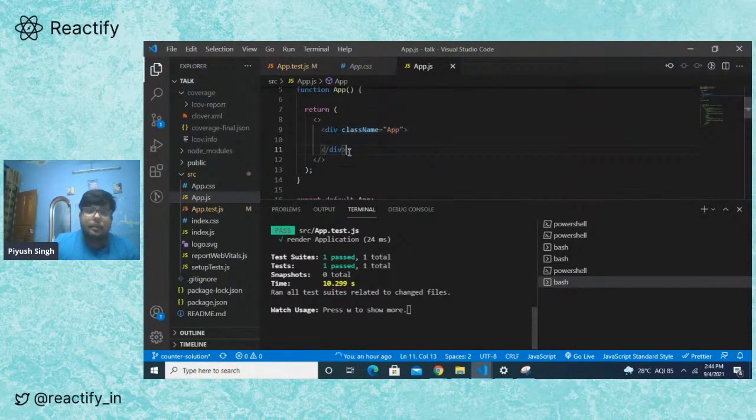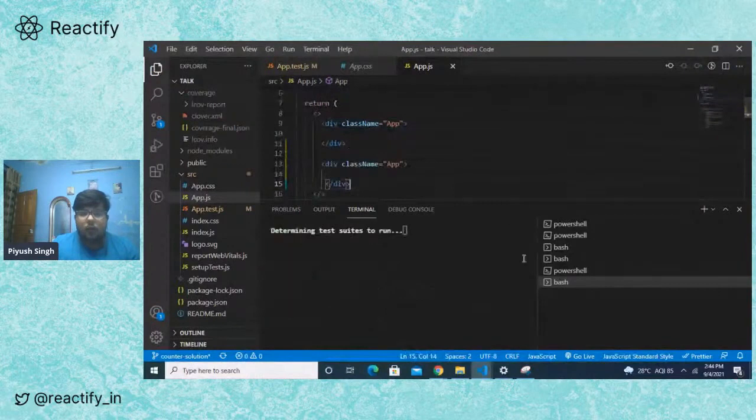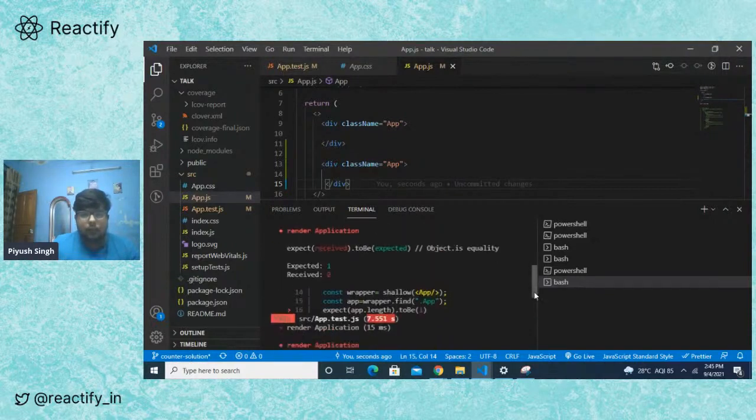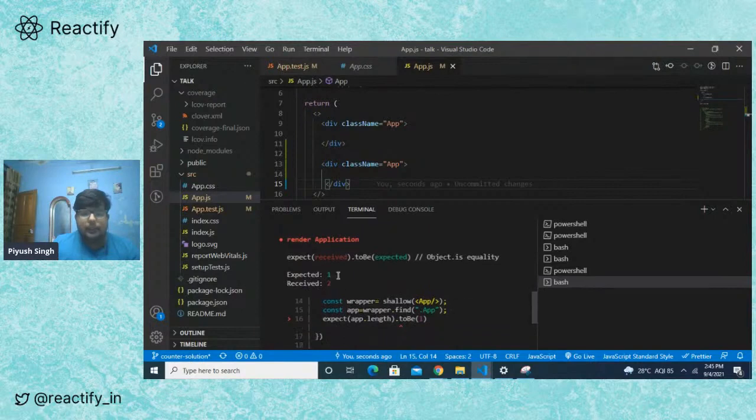And let's see what happens if we create a duplicate copy of the same app. What will happen? Let's see. You see, it fails because it expected just one component, but we gave it two components, so it failed. This is just an example of how good the testing library is.